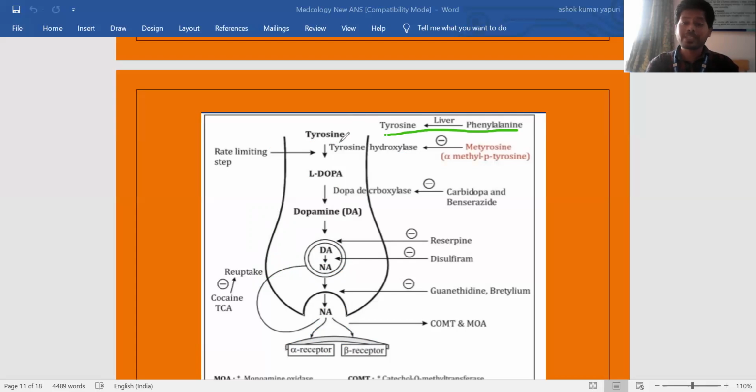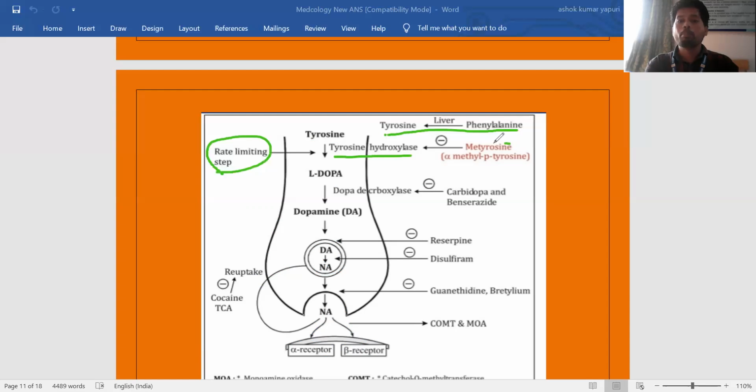That tyrosine is the precursor for catecholamine biosynthesis. I already told you this is a rate limiting step. Conversion of tyrosine to L-DOPA is the rate limiting step, and tyrosine hydroxylase is the rate limiting enzyme.